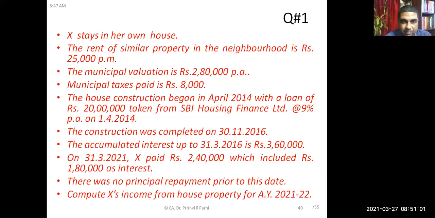The construction was completed on 30/11/2016. The accumulated interest up to 31/3/2016 is rupees 3,60,000. On 31/3/2021, X paid rupees 2,40,000, which included rupees 1,80,000 as interest. There was no principal repayment prior to this date. Compute income from house property for assessment year 2021-22.